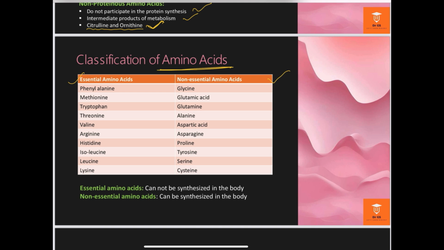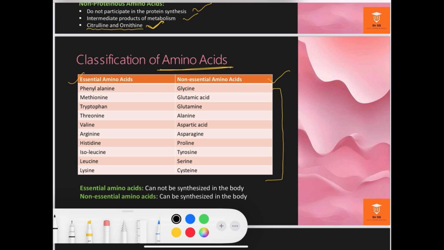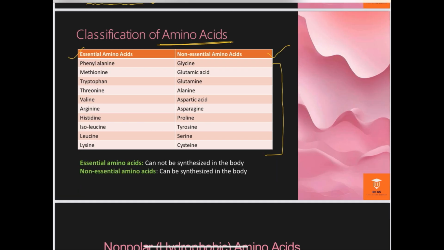Actually, these 10 non-essential amino acids are synthesized in our body, so there is no need to take them with the foodstuff. The essential amino acids cannot be synthesized in our body, and the non-essential amino acids can be synthesized in our body.